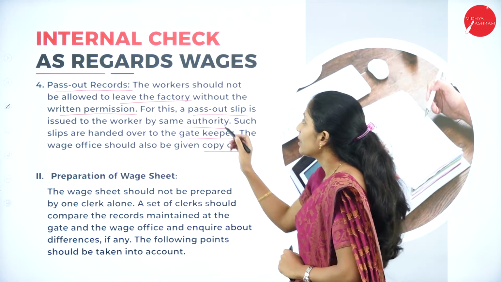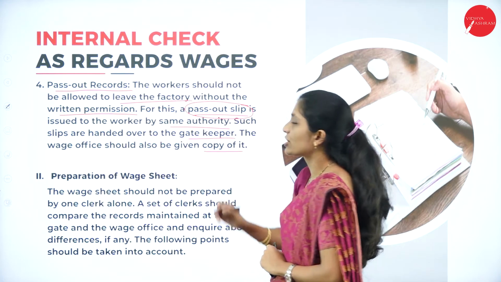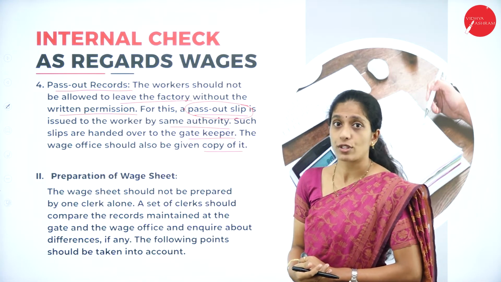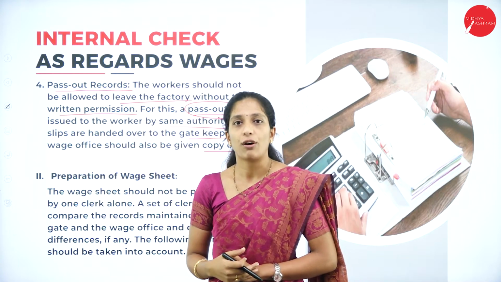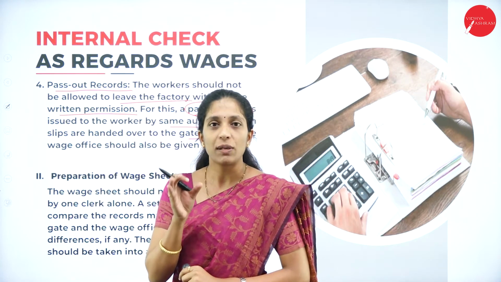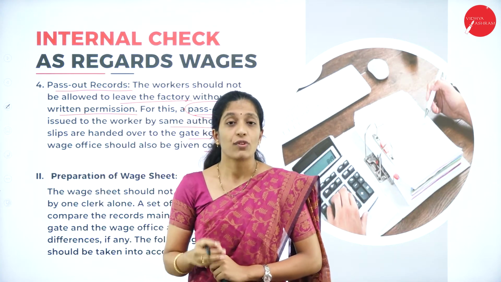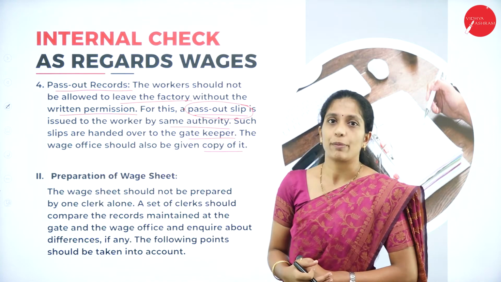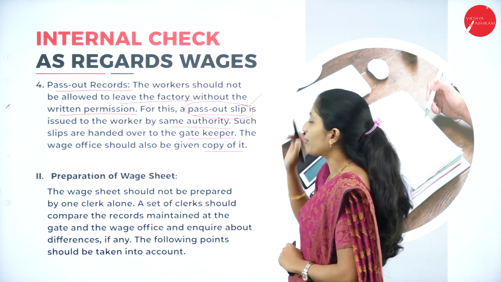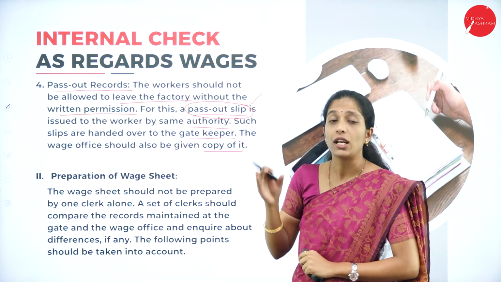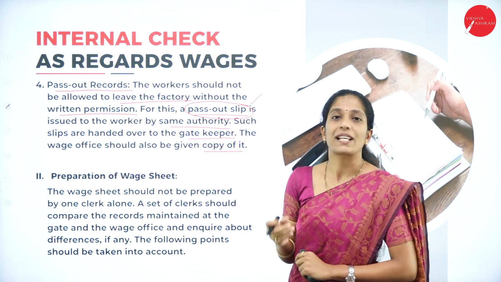So for that, they will give a pass out slip. Now, what is this pass out slip? Whenever a worker is going out of the organization, he will be given that pass out slip, which has to be given to the gatekeeper. So when he is going out of the factory or out of the organization, this pass out slip has to be given to whom?